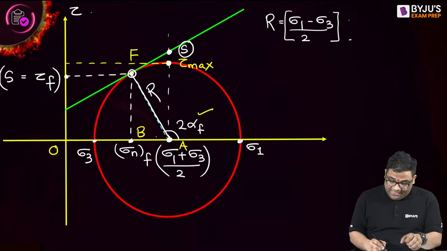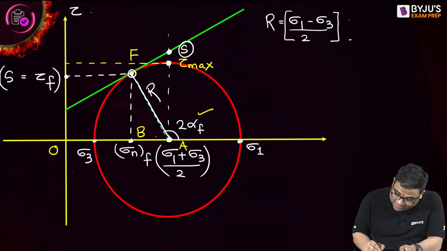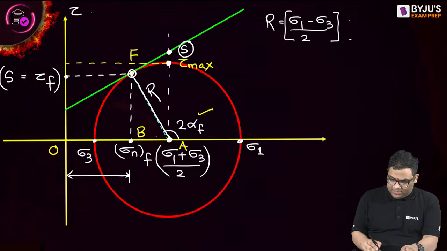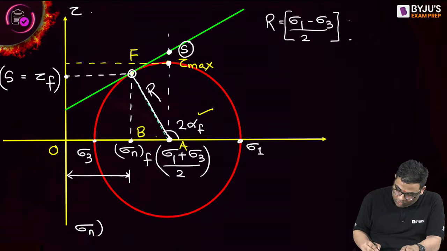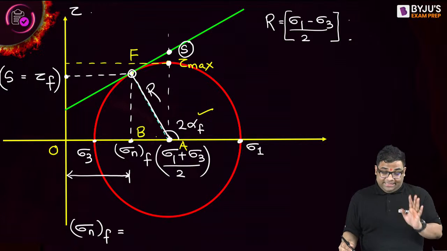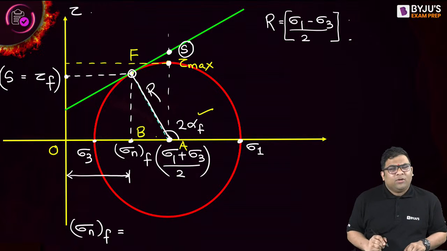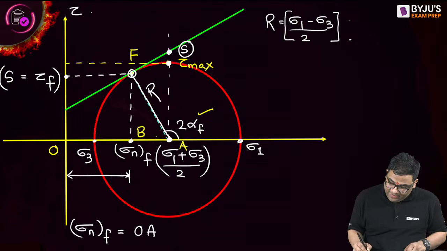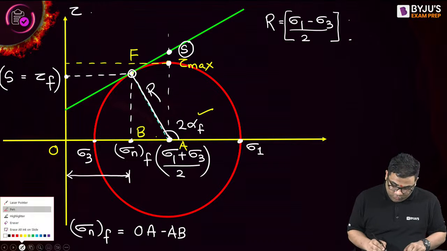So can I say that this will be sigma NF, the normal stress on the failure plane, right? Now can I say this is equal to OA minus AB, na?